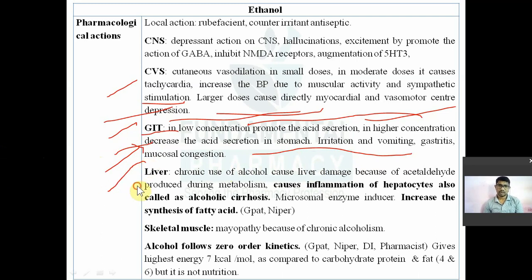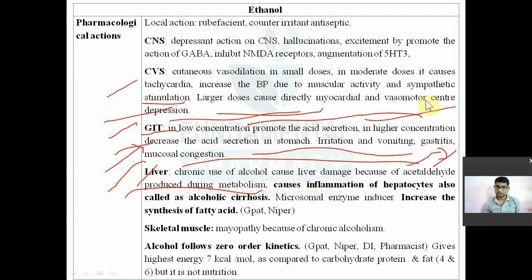So what is the action of ethanol on the liver? Chronic use of alcohol causes liver damage because of the production of acetaldehyde, which is a metabolic product of alcohol. So after metabolism of alcohol, you get aldehyde. Principally you are using ethanol, so that's why acetaldehyde. If you accidentally use methanol, then there will be formaldehyde. I will explain this in the metabolism of alcohol.